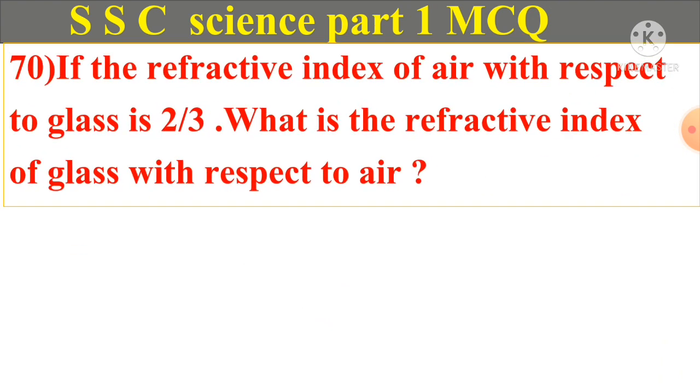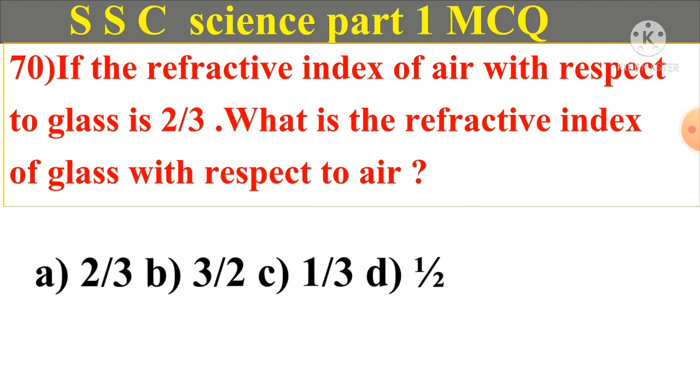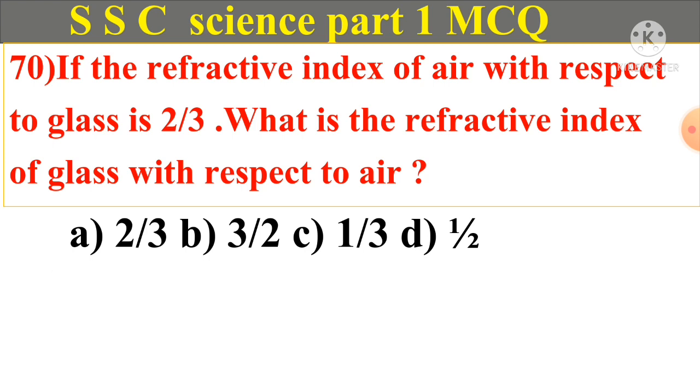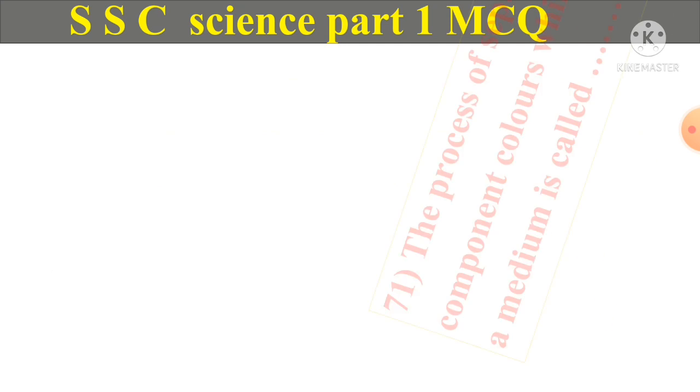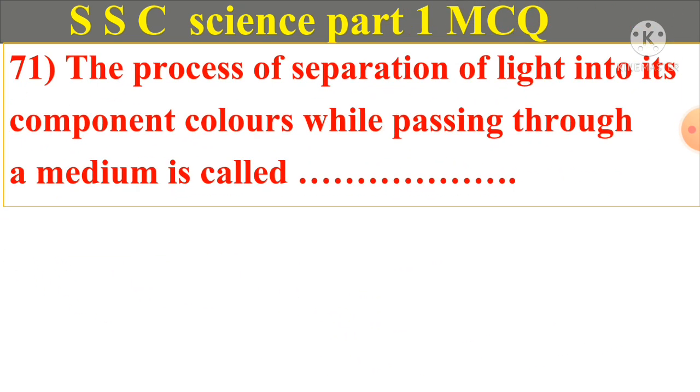Question number 70. If the refractive index of the air with respect to glass is 2/3, what is the refractive index of glass with respect to air? A. 2/3, B. 3/2, C. 1/3 and D. 1/2. And answer is B. 3/2.